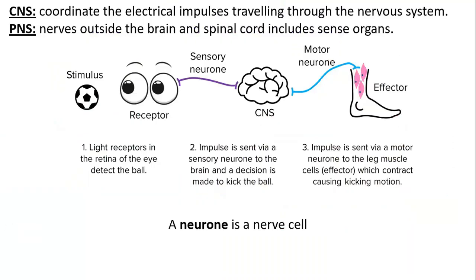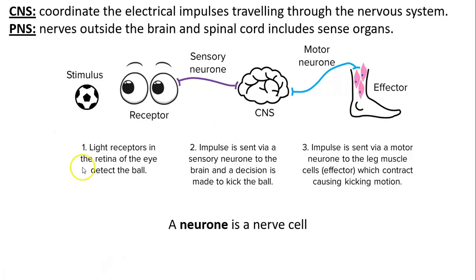So what's the function of the CNS? It is responsible for the coordination of the electrical impulses traveling through the whole nervous system. As I said before, this is the boss, the brain and the spinal cord. While the PNS, these are all the nerves outside the brain and the spinal cord, which includes your sense organs like your eye and the part of your ear that receives the impulses, for example.